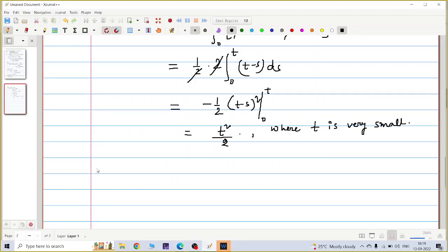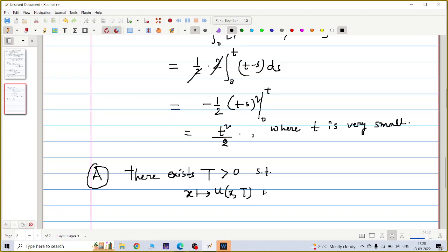So option A is, there exists capital T positive such that this x goes to u(x,T) is constant on a subinterval of [0,1].